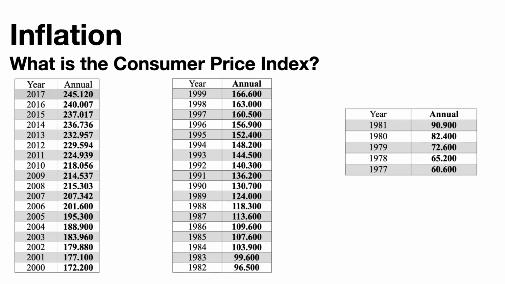And as inflation works, the value of the dollar goes down, and so the cost of particular items goes up, right? So the cost of food has gone up, the cost of movie tickets has gone up, the cost of college has gone up, right? And that all being said, the value of the dollar in turn goes down because they're inversely proportional to one another. So again, let's look at some examples and clear this up.